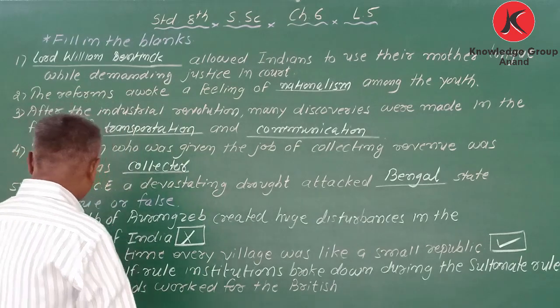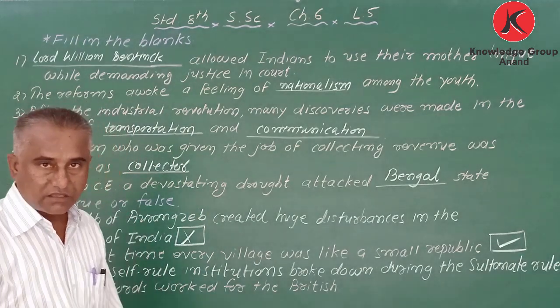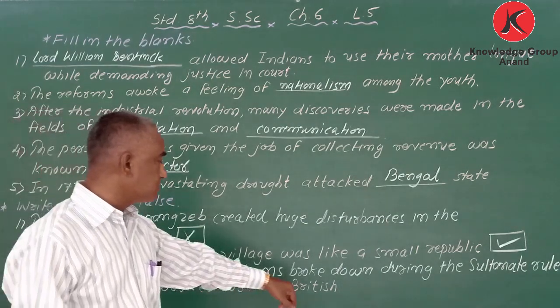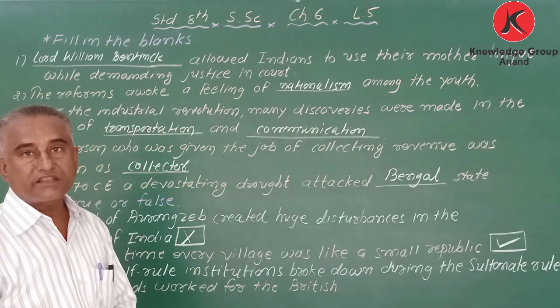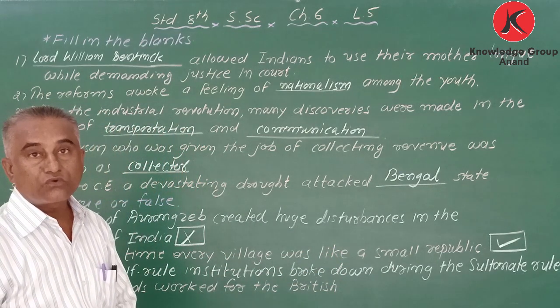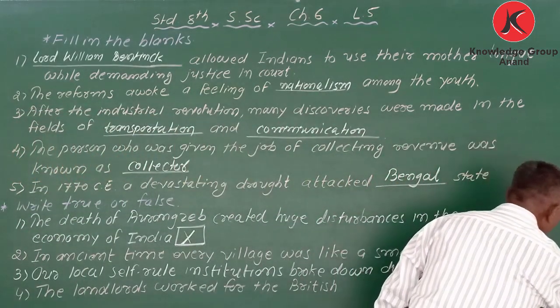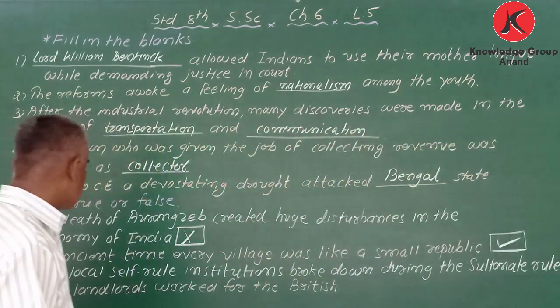Next one. Our local self-rule institutions broke down during the Sultanate rule. True or false? That is false. Last one.